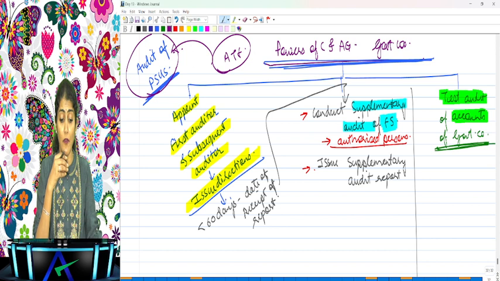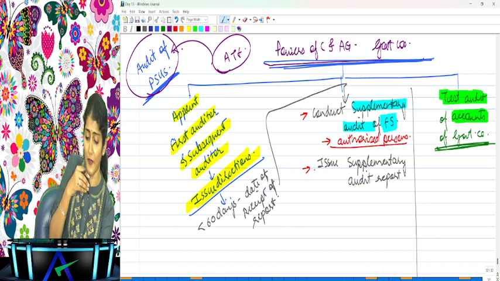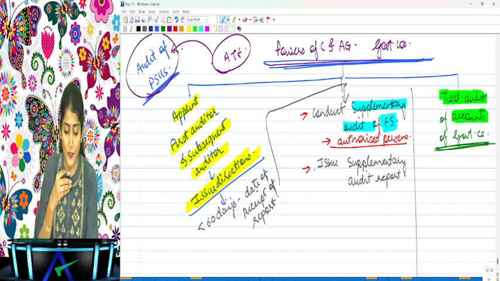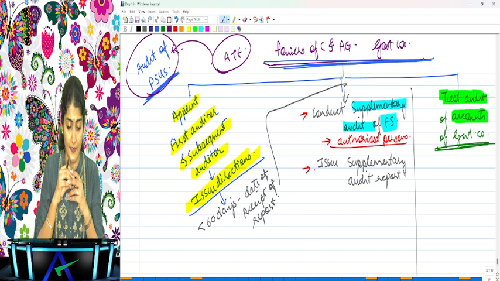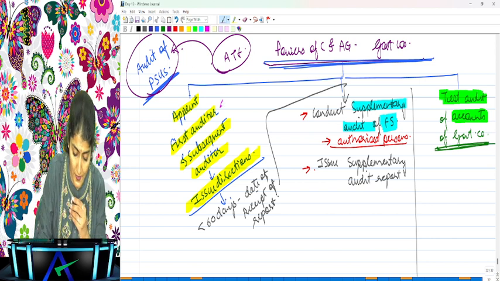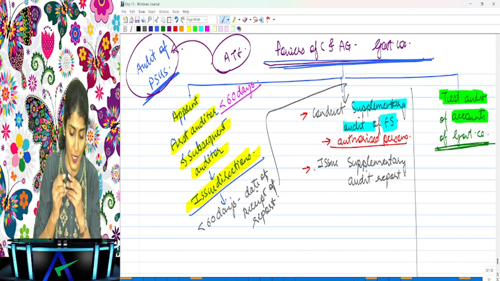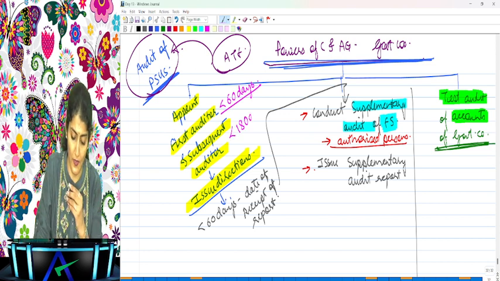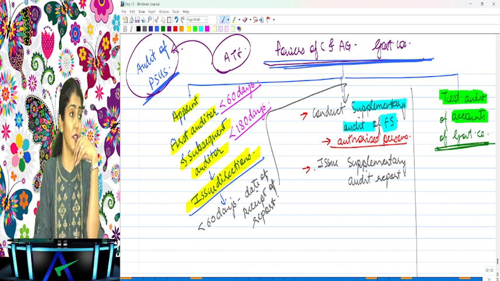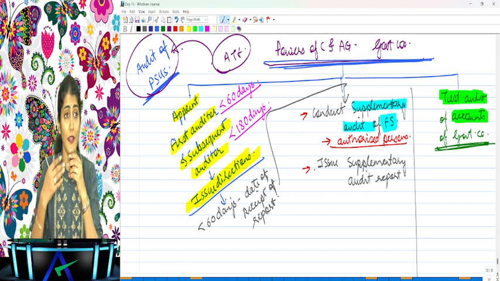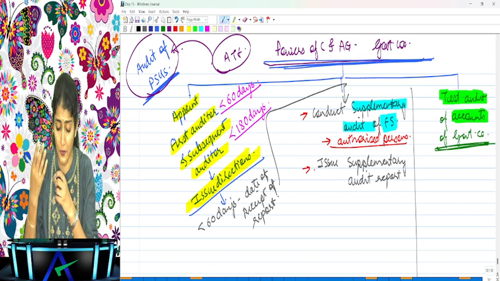What are the powers which CNAG has in case of government company? To appoint the first auditor within 60 days from the date of registration of the company, and to appoint the subsequent auditor within 180 days from the commencement of the financial year. And can they also issue directions to this auditor regarding the work to be done? Yes.